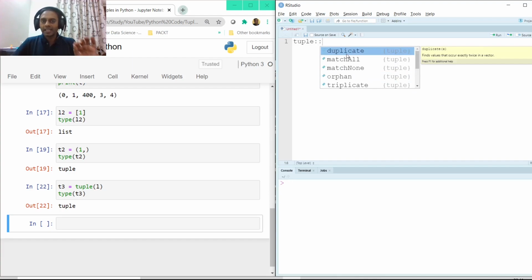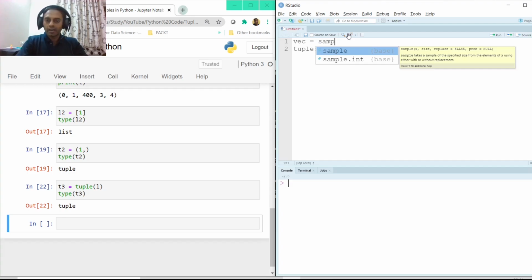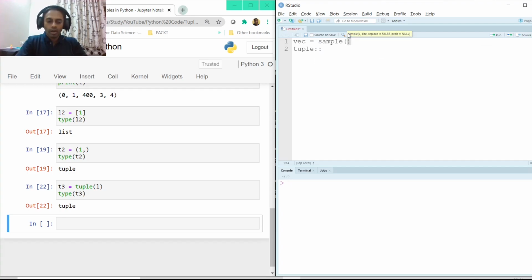Since it's saying duplicate, let's first try to create a vector of numbers. And what better than random numbers? That saves time, right? Let's say VEC is equal to, and how do we create random numbers in R? Using the sample function. I need numbers between 1 and 15, and I need 20 of them.